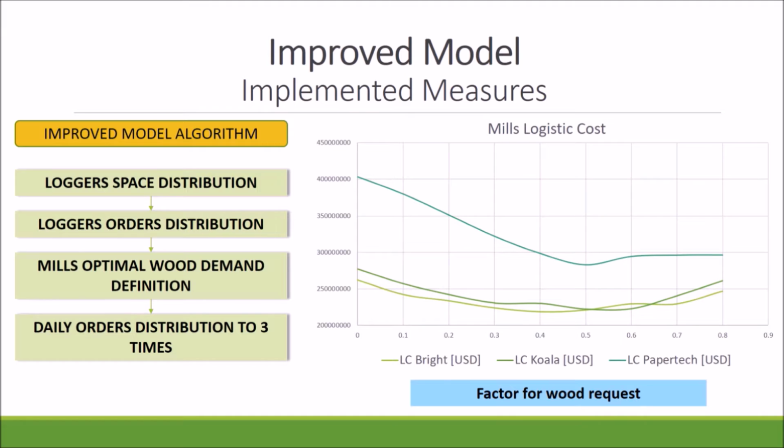With all the ideas, we made an algorithm to reduce our experimental space following these steps. The logger was placed closer to the mill. The number of loggers for each mill was given according to the maximum inventory level of each. The wood request was divided into 3 times a day. Then we tried different scenarios for the logistics cost, where the demand in each case was the mill's estimated consumption multiplied by a coefficient Fi. This was done for 3 mills.